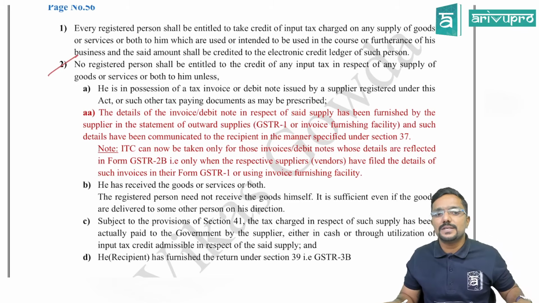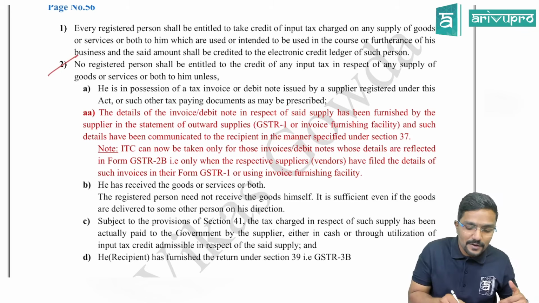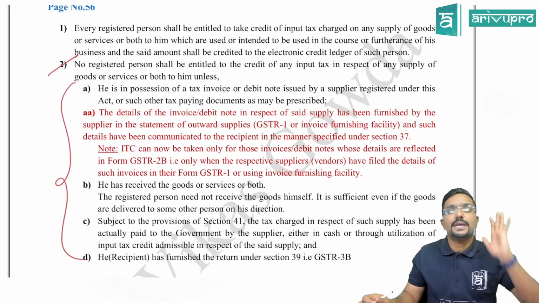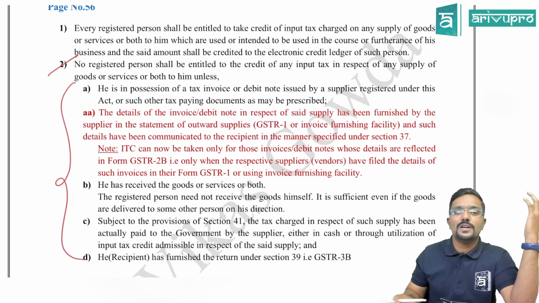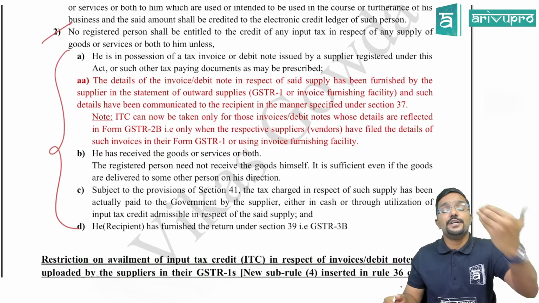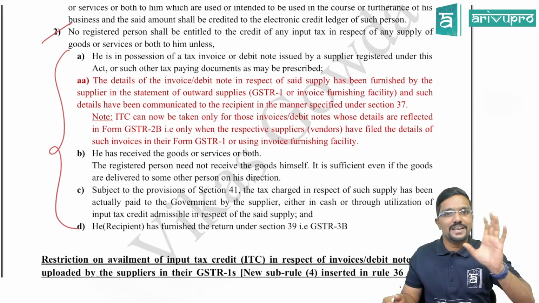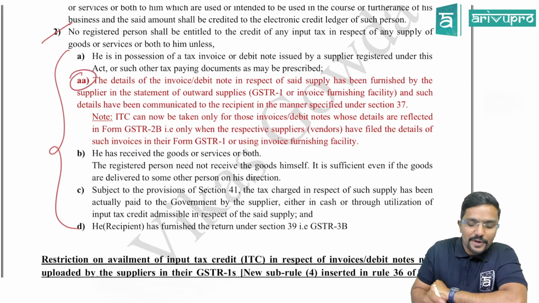No registered person shall be entitled to take the credit of any input tax in respect of any supply of goods or services or both to him unless. So unless all the conditions are satisfied, he cannot claim the credit. That is what subsection 2 is telling. What are those conditions? Already A, B, C, D was there. Now they have newly added AA. It is a new addition. What is it? We will see. I am straight away going to the AA point.